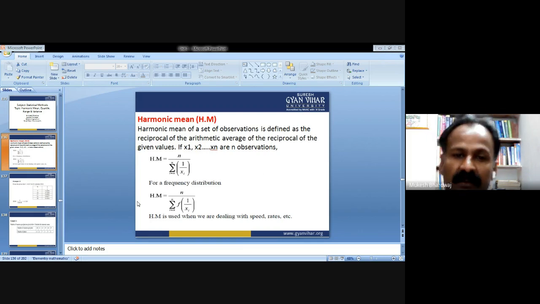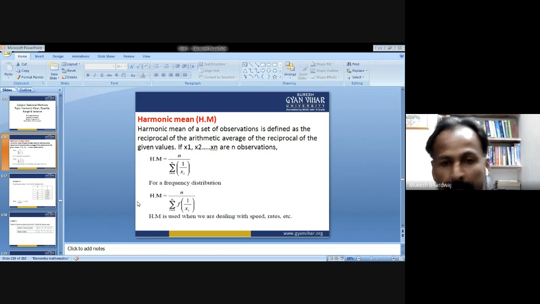Harmonic mean of a set of observations is defined as the reciprocal of the arithmetic average of the reciprocals of the given values. If x1, x2, x3, ..., xn are n observations, then the harmonic mean according to the formula is n upon summation i equals 1 to n of 1 by xi.